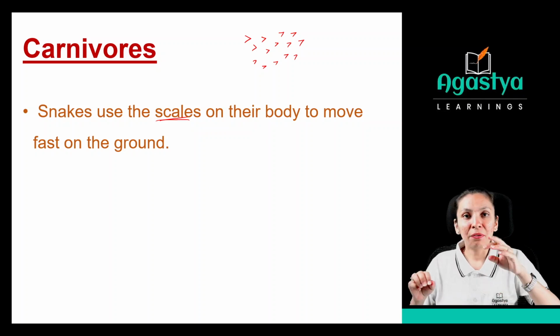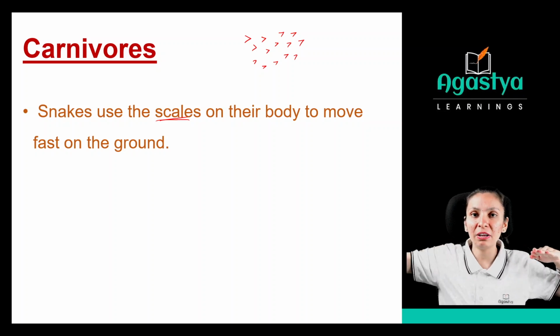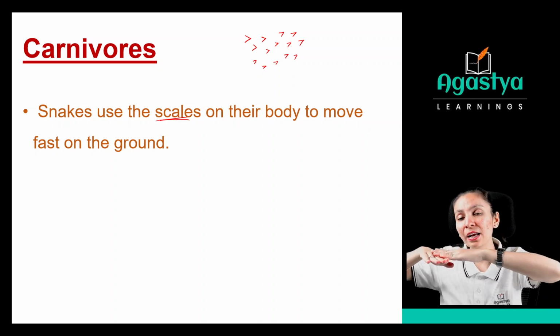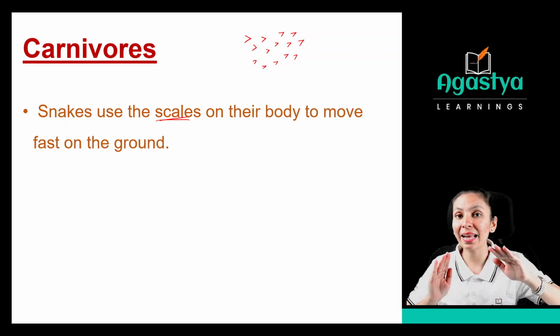As you can see, whenever you have observed a snake in one place, it can easily run very fast and move to another place, right? So how can they run very fast? With the help of the scales on their body.